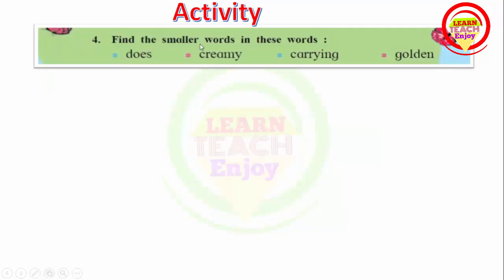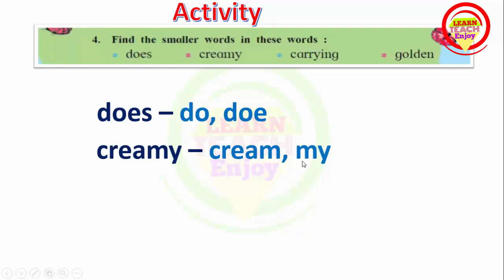Now see the next activity. The fourth activity is given there. Find the smaller words in these words. Here are given 4 words and we should find small words in them. First we see does. In does there are 2 small words, doe and do. Do means करणे and doe means हरिण किंवा सशाची मादी. Then next word creamy. We can find here cream, my, etc. Let's see, cream and my.